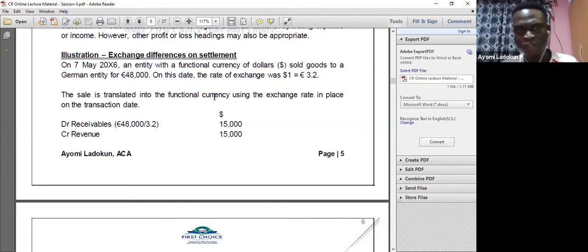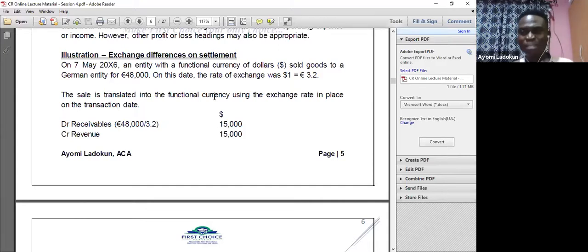On 7th May 20x6, an entity with a functional currency of dollars sold to a German entity for 48,000 euro. On this date, the rate of exchange was $1 to 3.2 euro. Now listen, notice this is an illustration. Don't look at the solution. Let's try and solve that together.